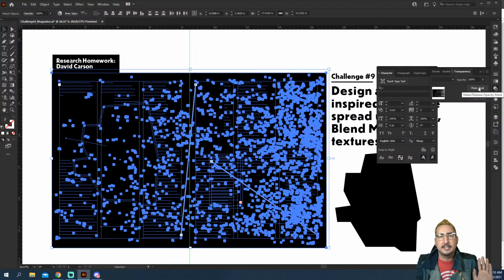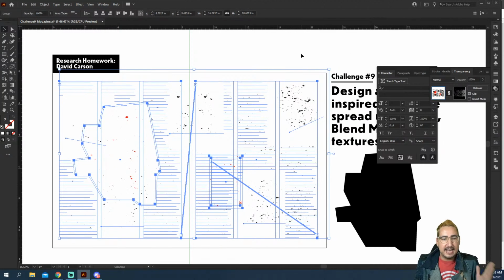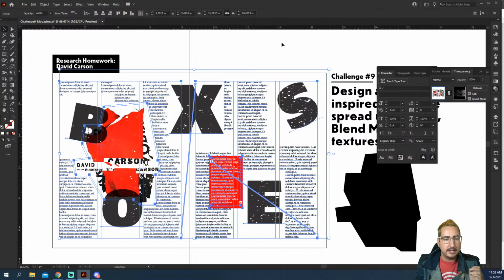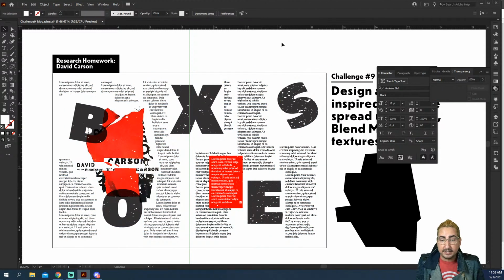And we have everything selected with the texture on top and grouped, and watch. So it has now made everything into the texture, but it's getting the wrong part, right? Everything that was white on our texture is showing through. Everything that was black is getting knocked out, and we want that to be the opposite. So we can click on invert mask here. And now you can see that it has inverted that mask and everything that is white is now showing through.